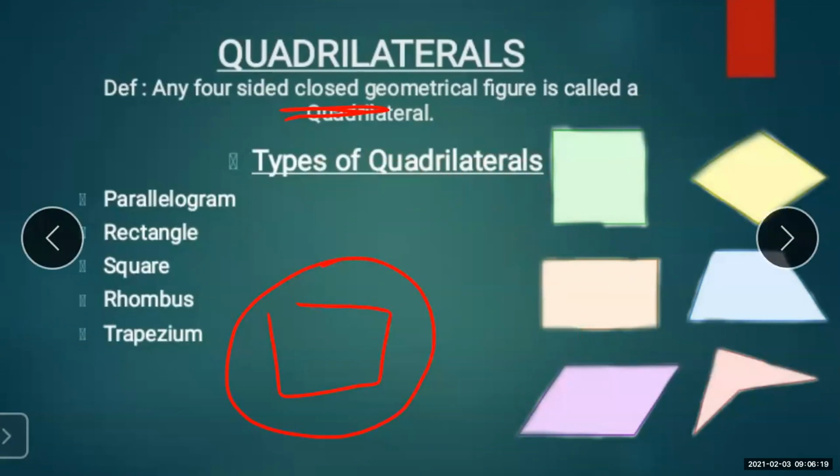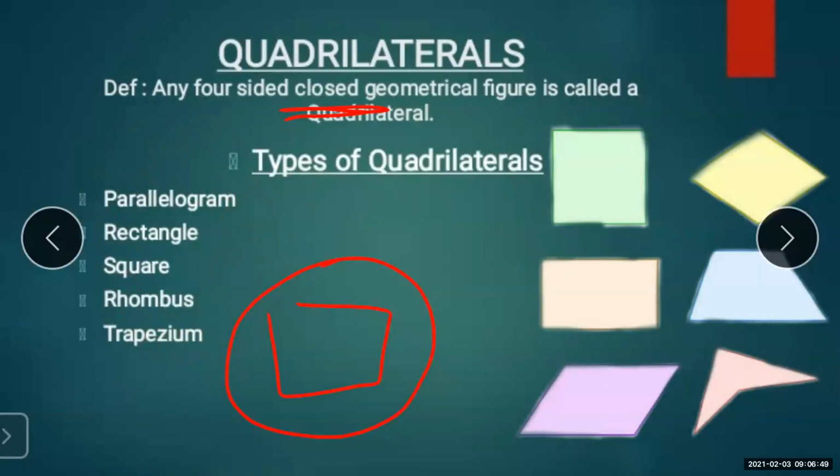Students, quadrilateral is a very vast topic. Under it, there are different subtopics. So here we'll see the types of the quadrilateral, because we are going to revise all those topics and the questions based on them.